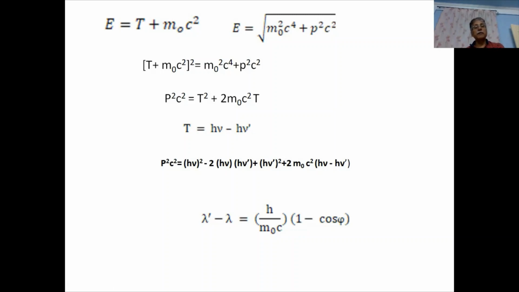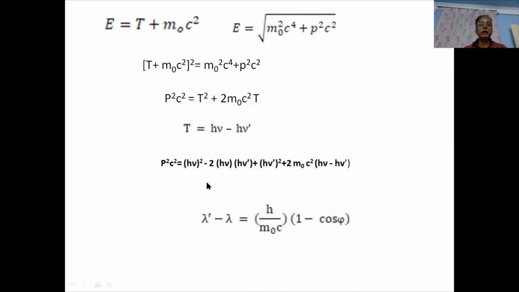When we square this one, m naught square c power 4 will get cancelled and we will be left with this particular expression: p square c square is equal to T square plus twice m naught c square T. But T is equal to h nu minus h nu dash, as we have seen earlier.